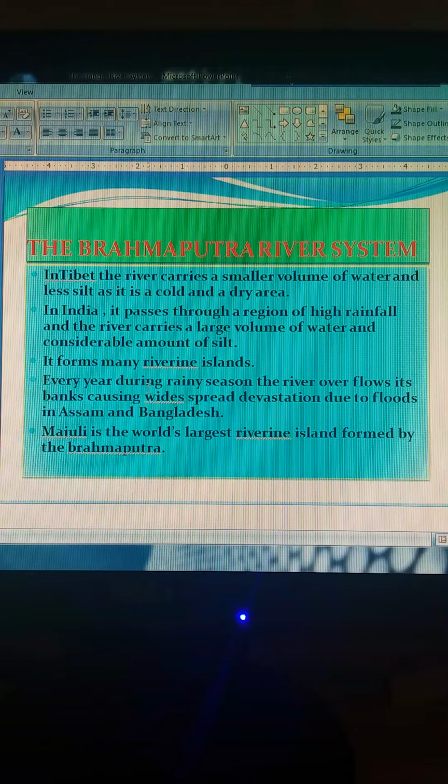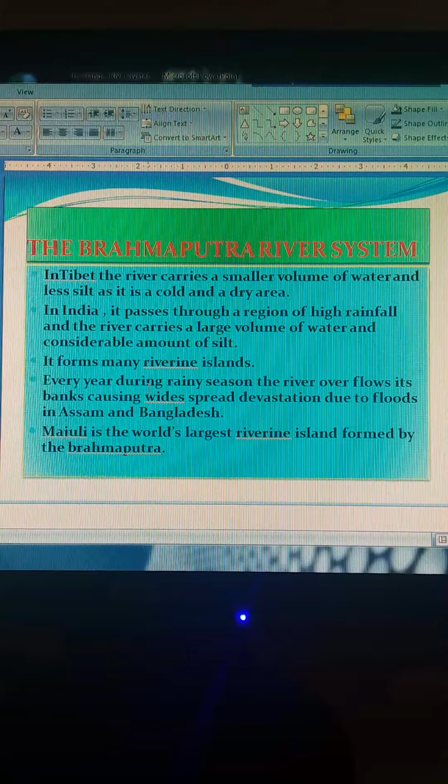Unlike other North Indian rivers, the Brahmaputra is marked by huge deposits of silt in its bed, causing the riverbed to rise. This is the structure of Brahmaputra and its tributaries.